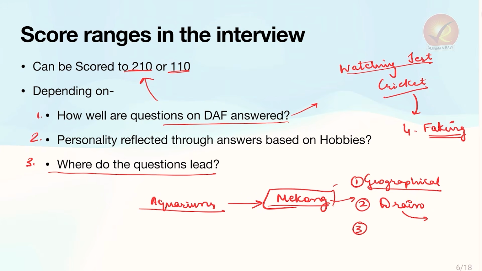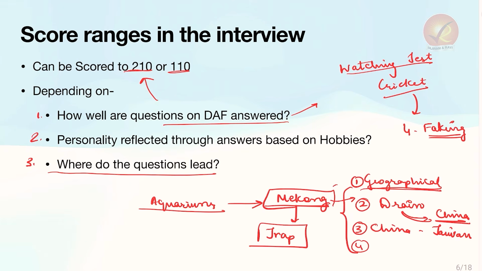to take me to South China Sea and ultimately China, because that is something that was hot at that particular time. So where does it drain? Ultimately the China and Taiwan dispute and the politics behind this, and what can India do about this. So if at all you handle this very properly, this is very nice. But then if you're not comfortable knowing the countries that Mekong River flows from, where it drains, what is the dispute between China and Taiwan, the exact years around here, you have put yourself in a trap.